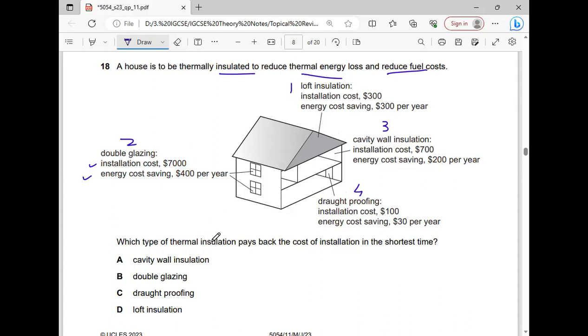Which type of thermal insulation pays back the cost of insulation in the shortest time? For this MCQ, we have to calculate the number of years depending on the cost. How will we do this? A simple method is there. For this one, I will divide 7,000 by 400, so the answer will be